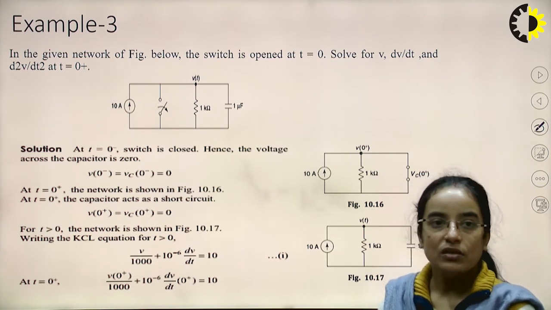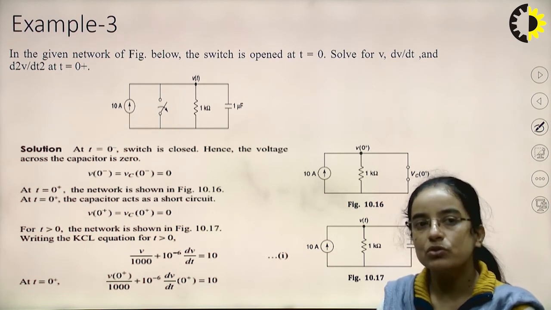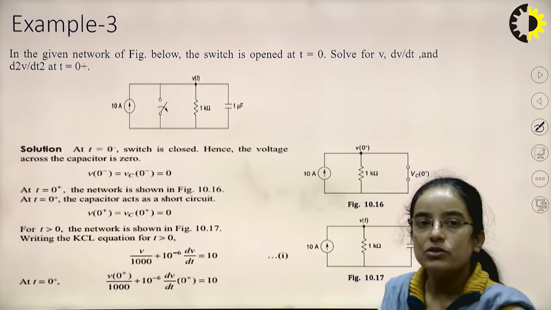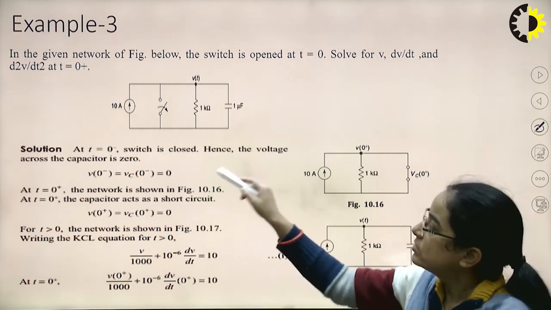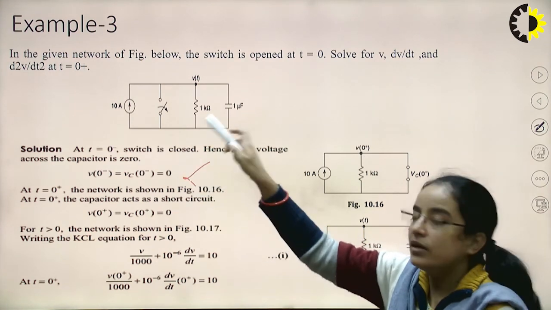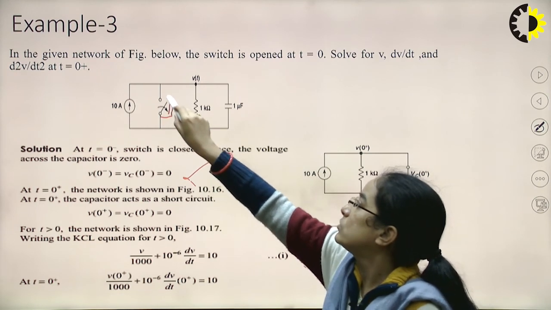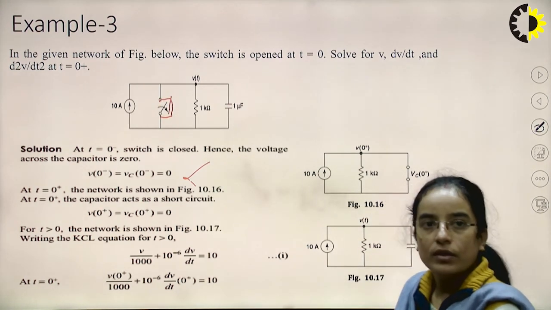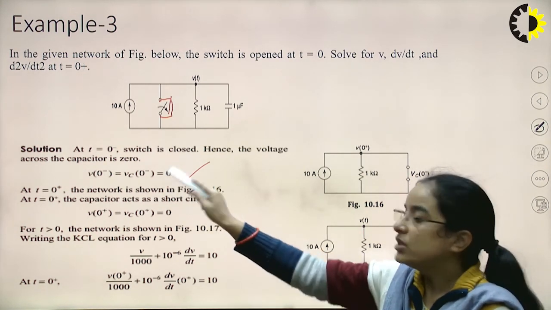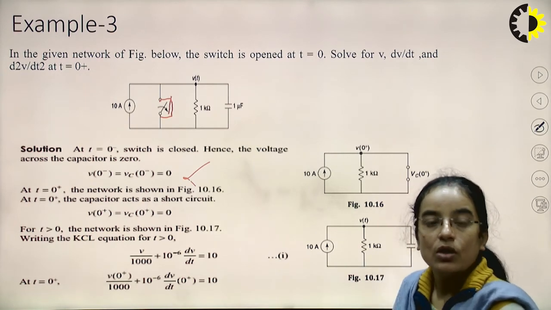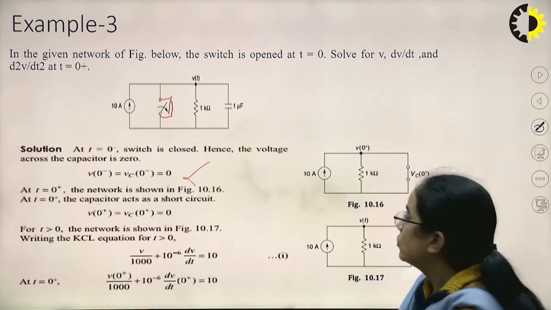Now the switch is open. That means before t equal to 0, the switch was closed. So at t equal to 0 minus, the switch is closed. Hence, voltage across the capacitor is 0 because the switch is closed. Then there is no current. If this is closed, there is no current in the inductor, the resistor and the capacitor. So the initial voltage across the capacitor is 0. At t equal to 0 plus, the switch is open.